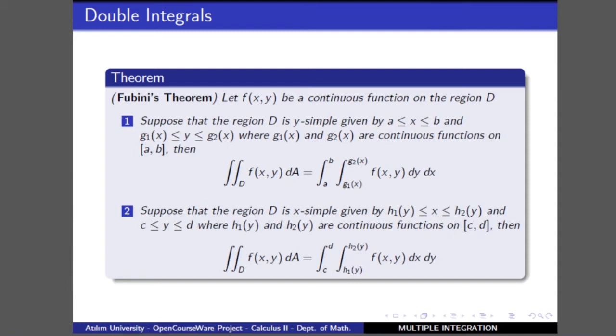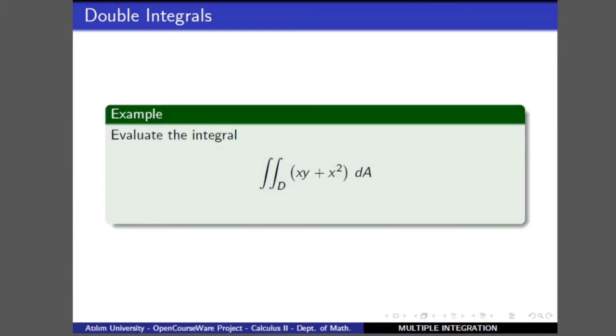As an example, we are saying that in this case the function f of xy is xy plus x squared, and we want to evaluate this integral over the domain D, where domain D is a region where y is smaller than or equal to x, x is smaller than or equal to 1, and x is larger than or equal to 0. That is, if we draw this region, we can see what it looks like.